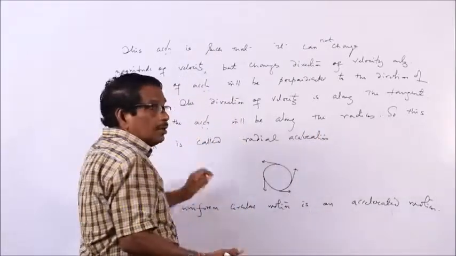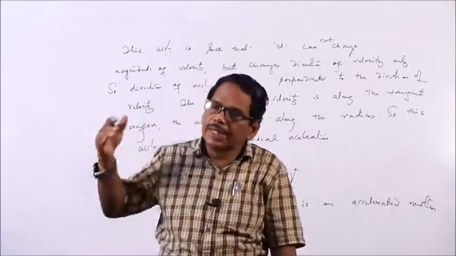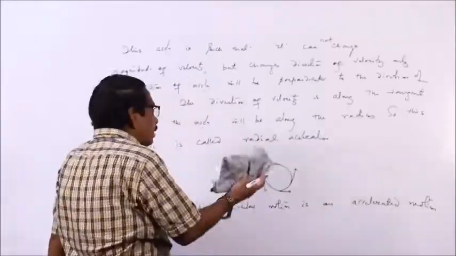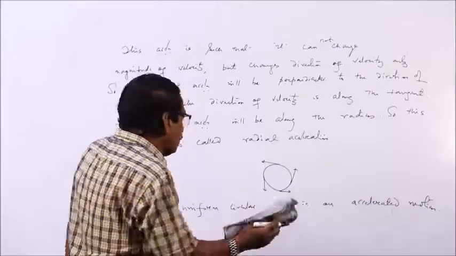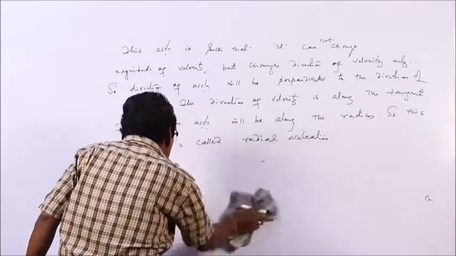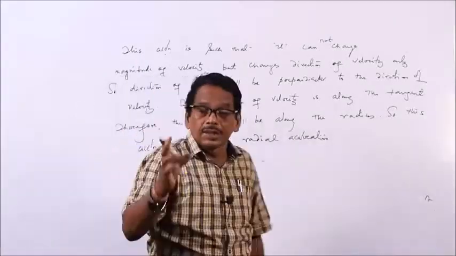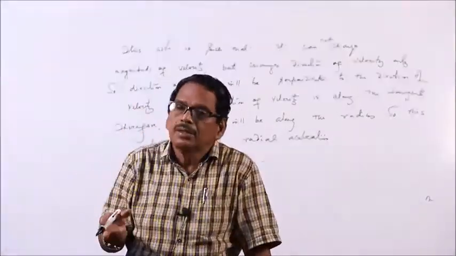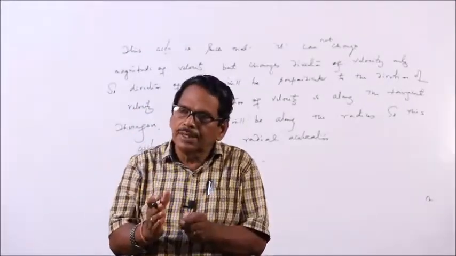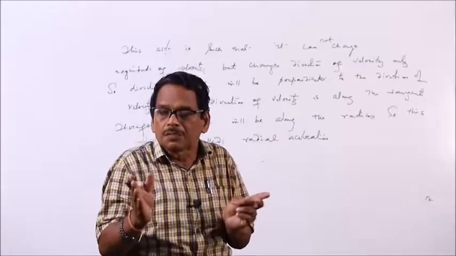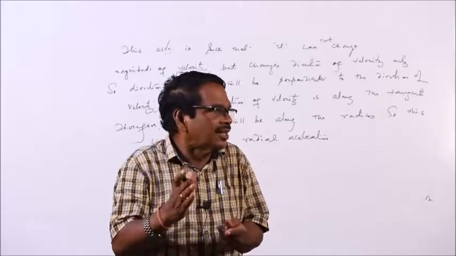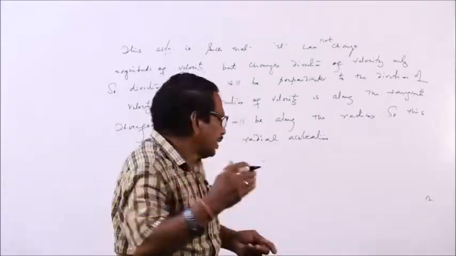So, the acceleration along the radius, whether it is directed toward the center or away from the center, because away from the center is also along the radius. In which direction will it be? The body is constrained to move on the circular path. So, the acceleration must be toward the center. If it is away from the center, the body cannot move on the circular path.